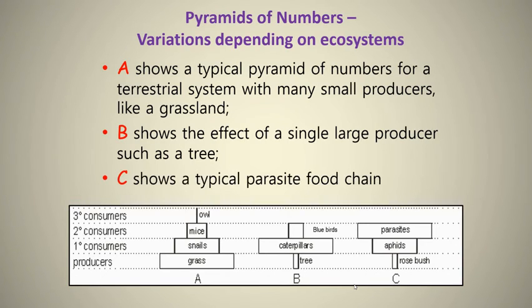And finally, in C, you have an inverted pyramid where you have one rose bush that is a source of food for aphids, and then parasites eat those aphids. A lot of parasites can live off a small number of aphids, which live off a small rose bush. So pyramids of numbers can be inverted based on what type of ecosystem you're looking at.